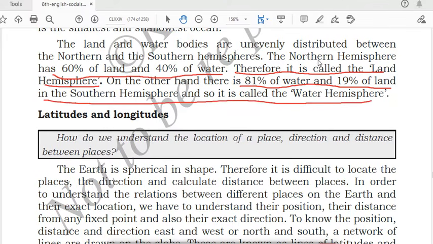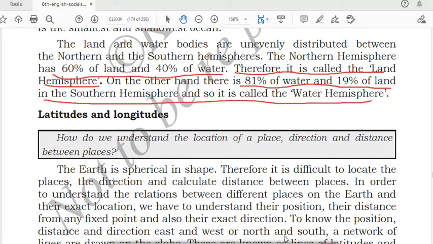So you should remember, the northern hemisphere is called the land hemisphere and the southern hemisphere is called the water hemisphere, because most of the northern hemisphere is covered with land. And in the southern hemisphere, most of the part is covered with water, so it is called the water hemisphere.